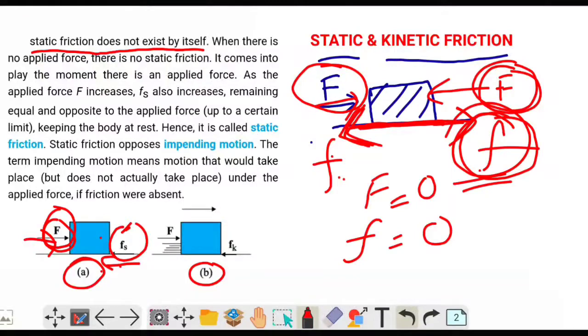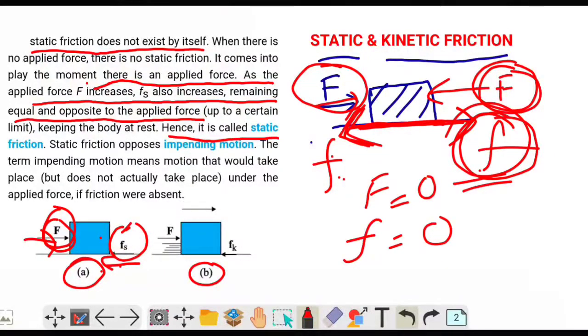Okay. So static friction comes into play the moment there is an applied force. Now as the applied force increases, Fs also increases. Fs means static friction, remaining equal and opposite to the applied force. Okay. So as the applied force is increasing, the static friction is also increasing and the body is not moving. Hence it is called static friction.